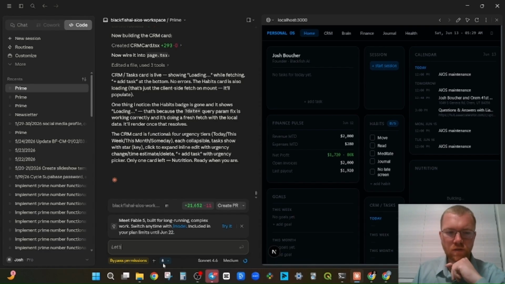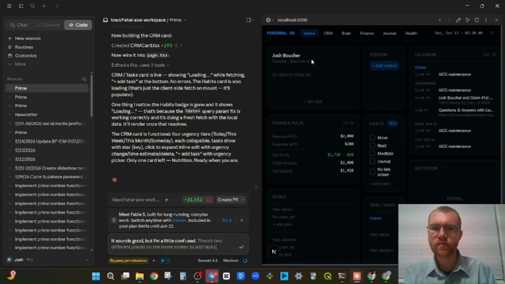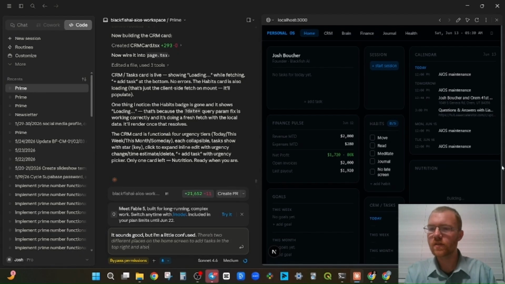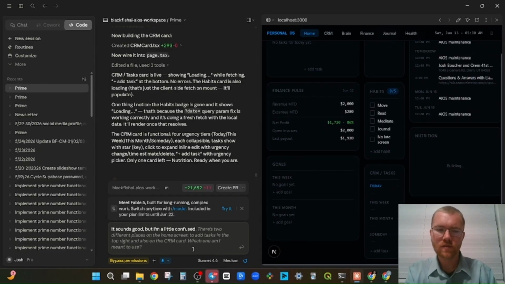It sounds good. I'm a little confused. There's 2 different places on the home screen to add tasks. In the top right and also on the CRM card. Which one am I meant to use? And also, will it be able to prioritize my tasks for me?